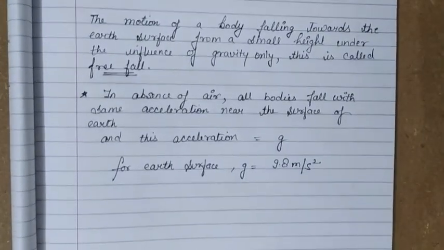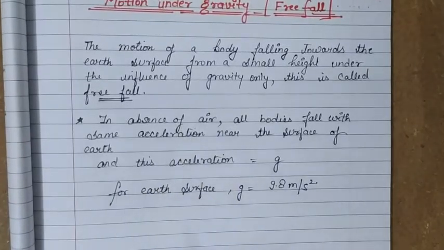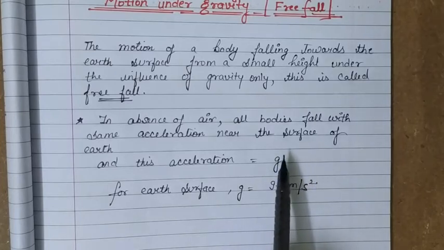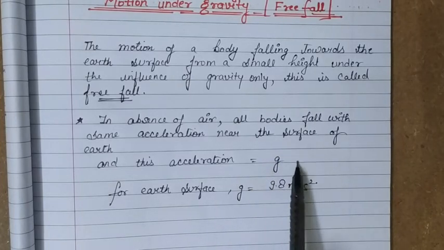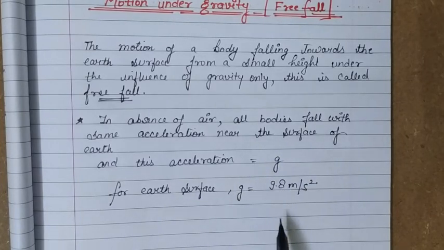So whenever there is an absence of air, and the only factor affecting the motion is gravity of earth, then all bodies falling towards the earth will have the same acceleration, and that acceleration is called acceleration due to gravity g, and for earth's surface its value is taken as 9.8 meter per second square.